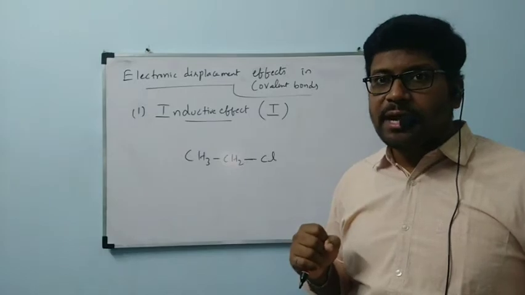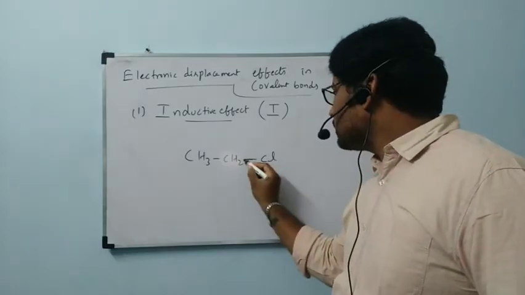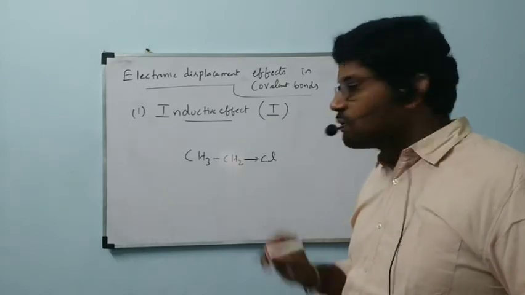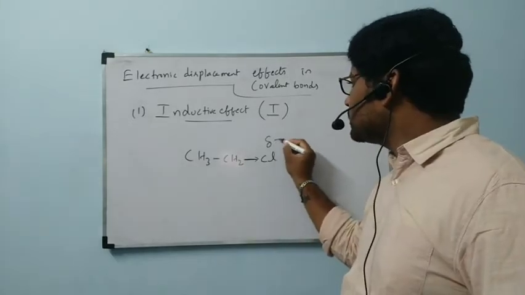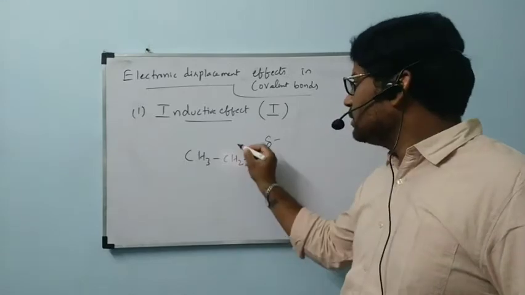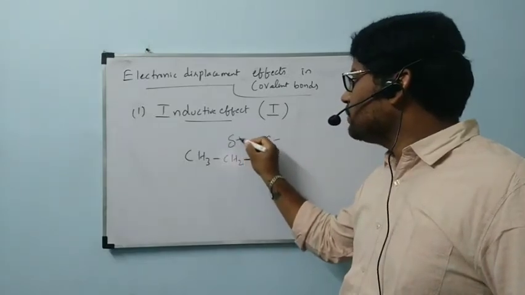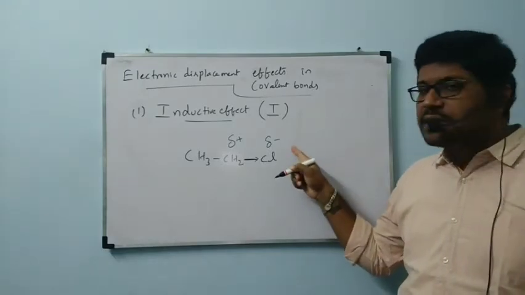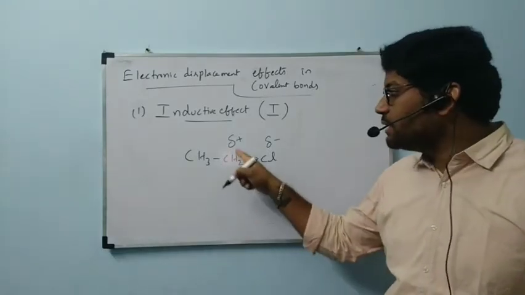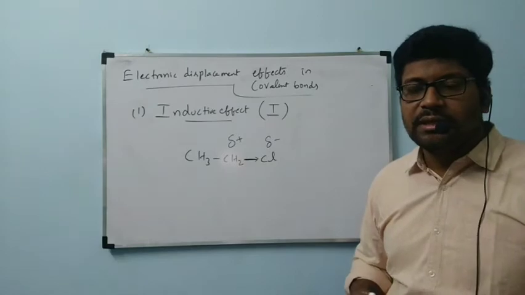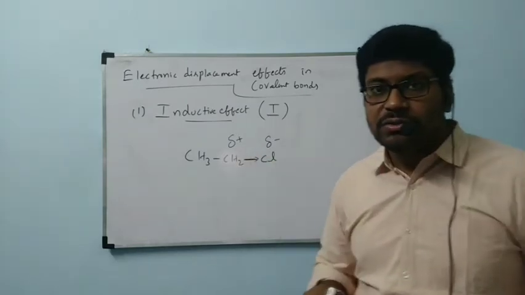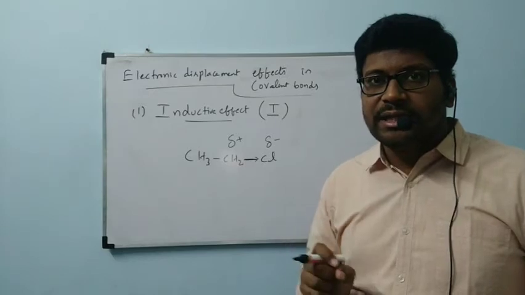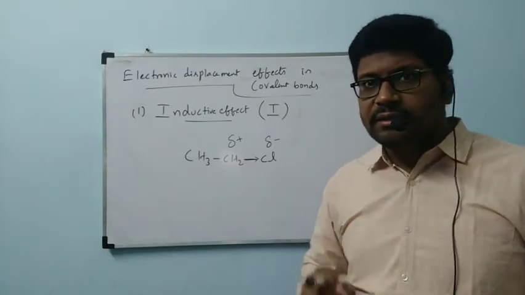Then what happens? When electrons are shifted towards chlorine, chlorine will get partial negative charge and carbon will get partial positive charge. What is meant by positive charge on carbon? Less electron density.